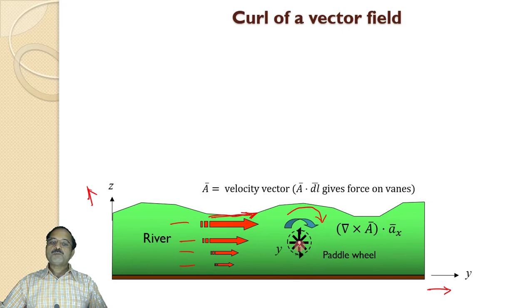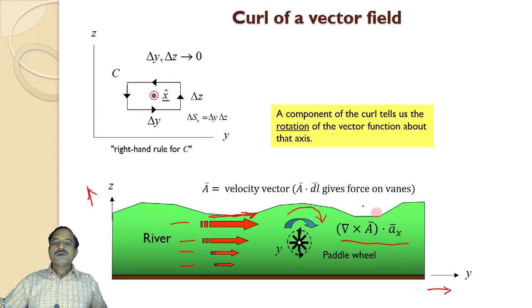That means at this point at the paddle wheel, it will be normal, coming outside of this point in the perpendicular direction. So that is x component. So the normal direction to yz plane is the x component. So in this example, the x component of curl is del cross A dot Ax. So this is what we have discussed.